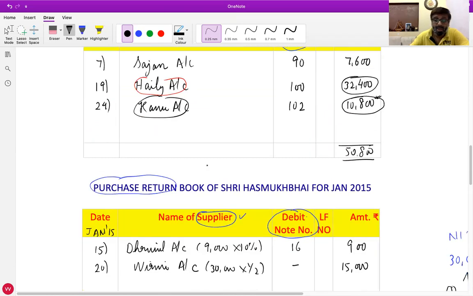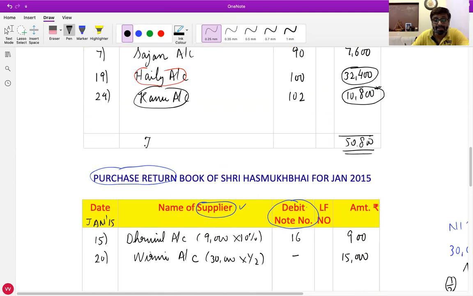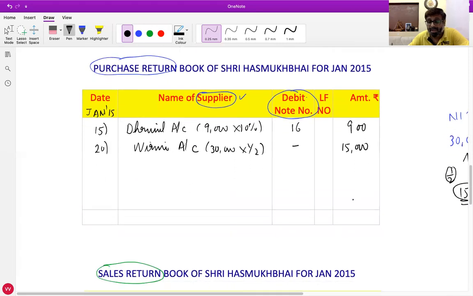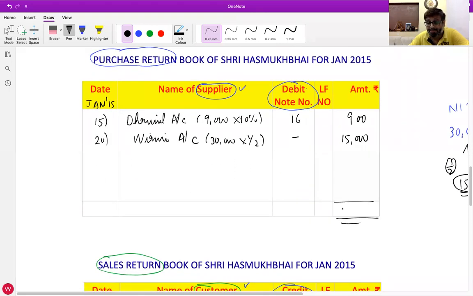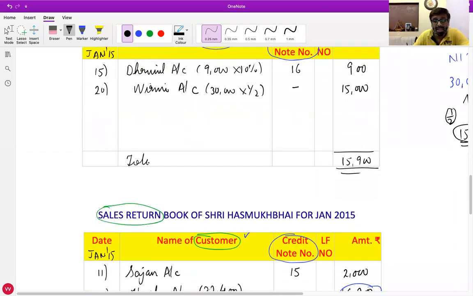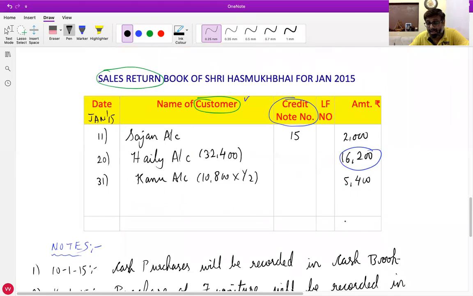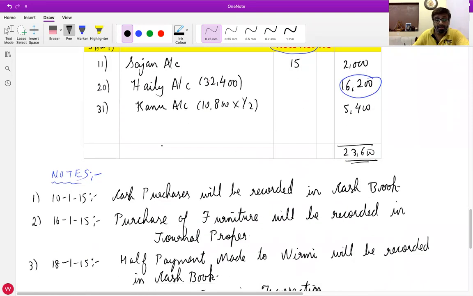Total credit sales. Then 15,900. Total purchase returns. And 16, 18, 23,600. Total sales return.